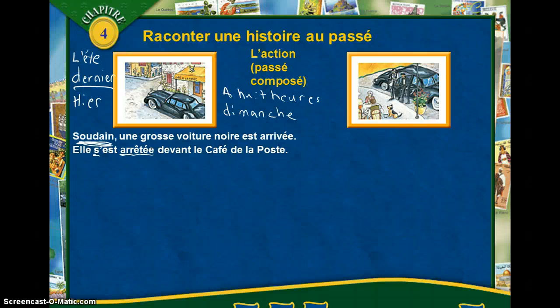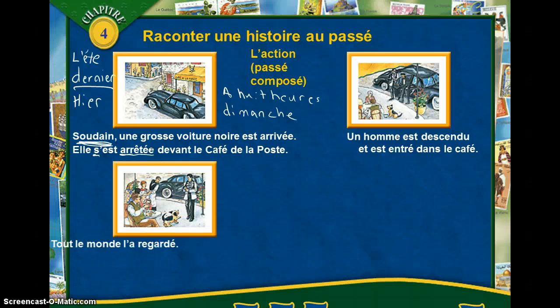Now in this picture, we have somebody getting out, and that's the main action. That's what this whole scene, that's what the story is about. Un homme est descendu et est entré dans le café. These are the actions, right? These are what this guy did. Tout le monde l'a regardé.